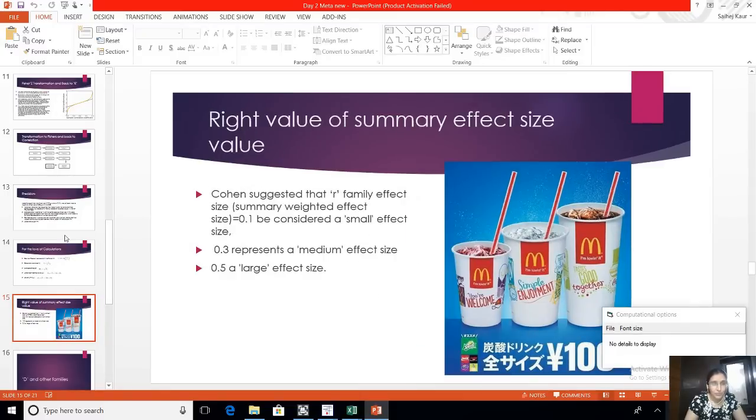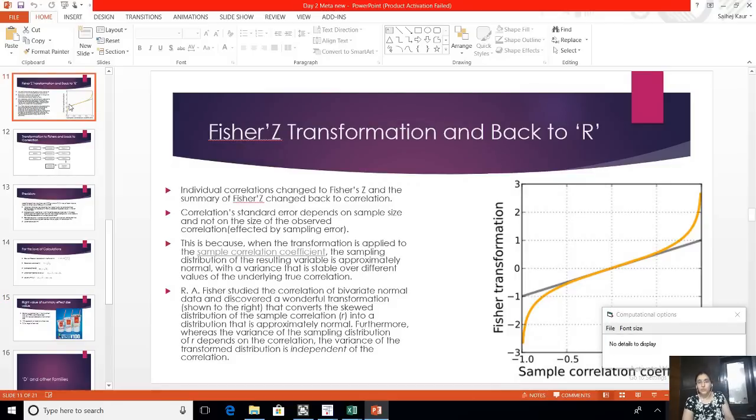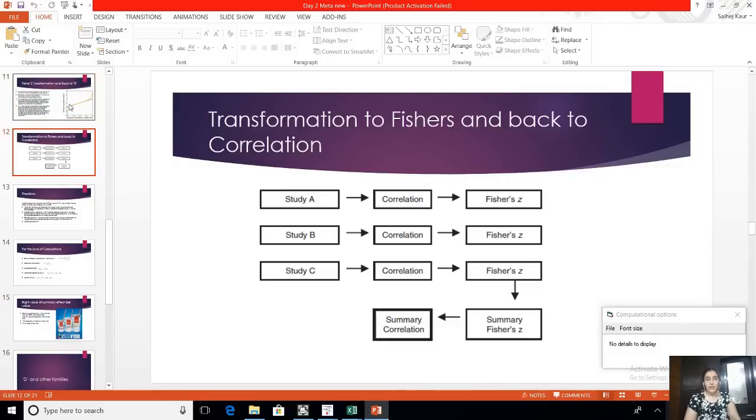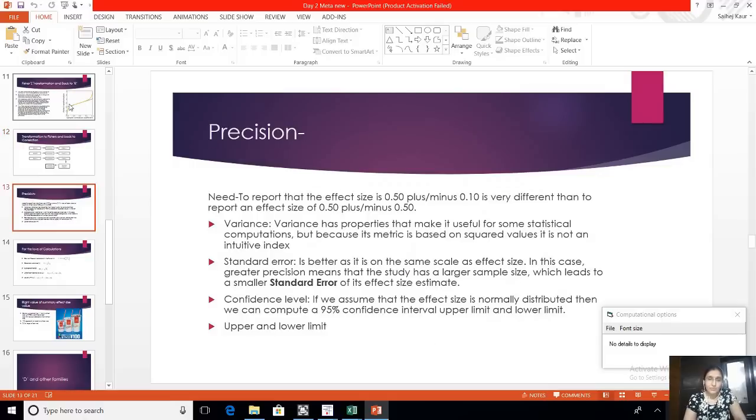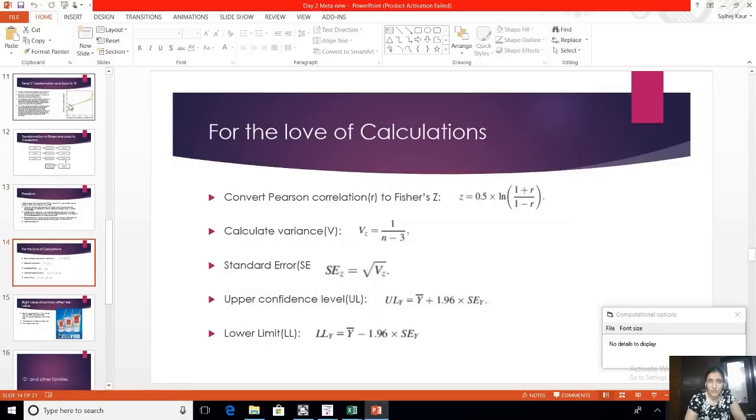Now you know exactly the process. It is being transferred to Z, back to correlation, precision points, variance, standard error, confidence level, upper and lower limit, all the formulas for the same. They are there in the Excel sheet also. The moment you click anything on CMA, any value, if you click variance, it will give you the variance formula.